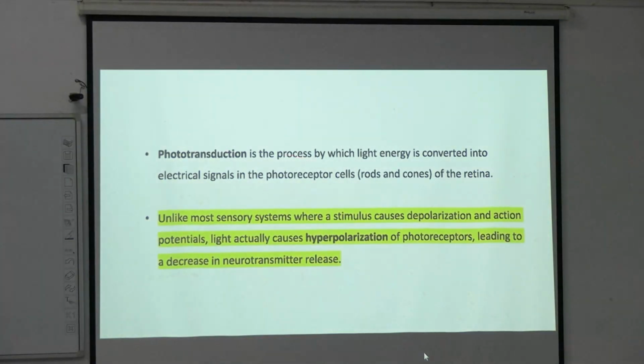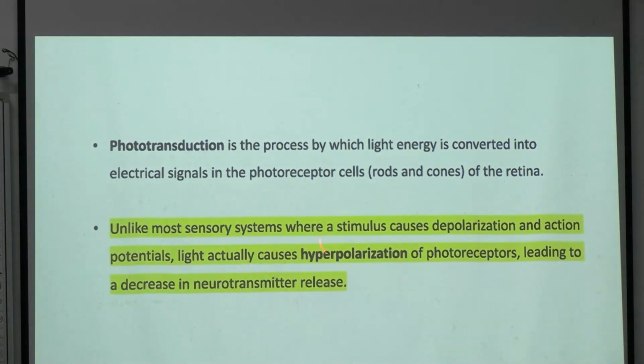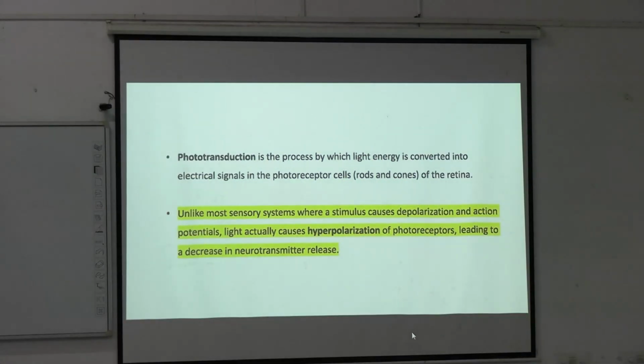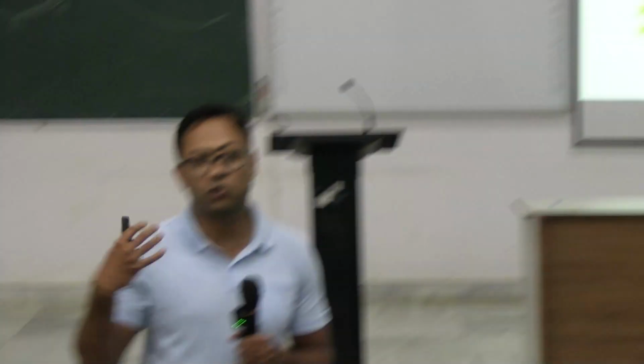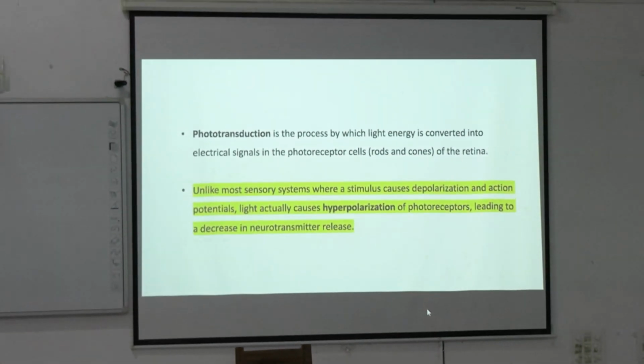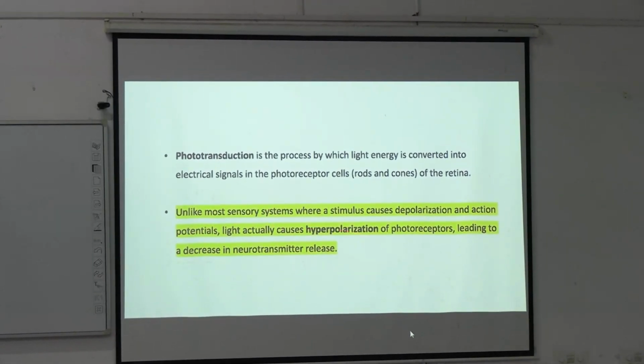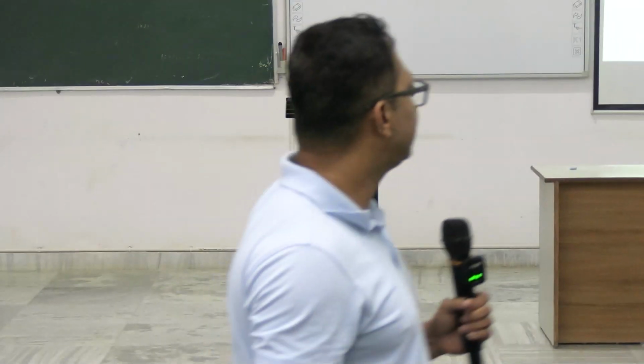So phototransduction is the process by which light energy is converted into electrical signals in the photoreceptor cells. Rods and cones, where light is converted into electrical energy, this is called phototransduction, right? And unlike, this is very important, that is why I have highlighted it, unlike most sensory system where a stimulus